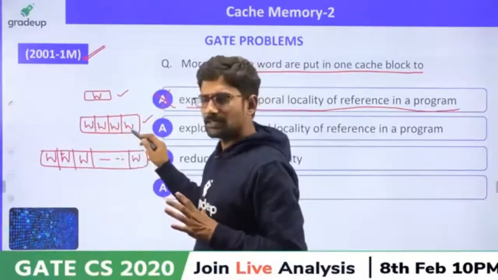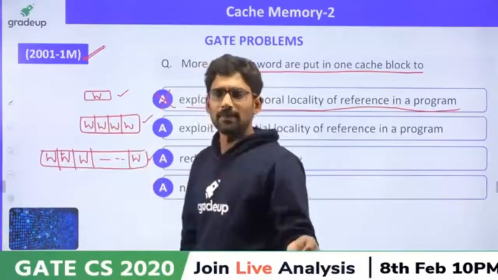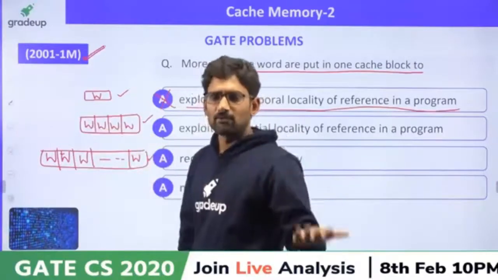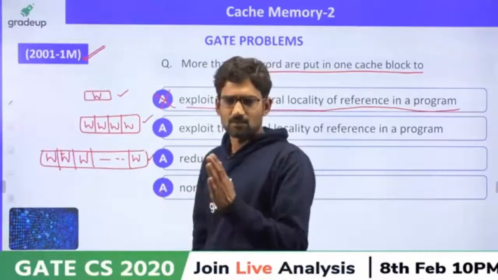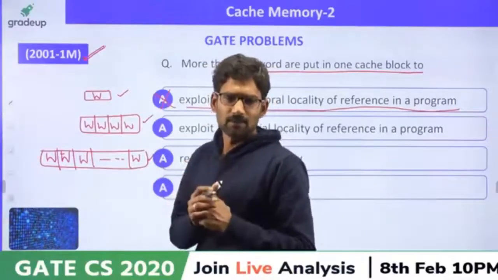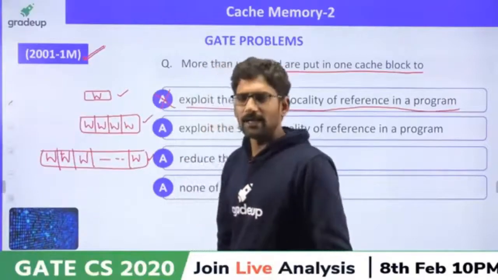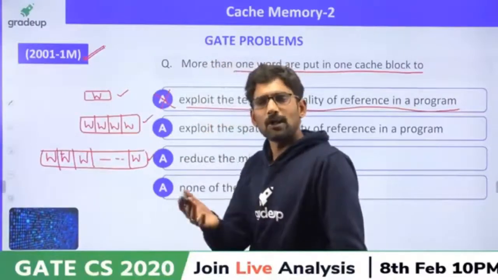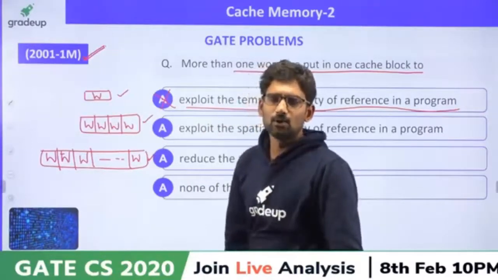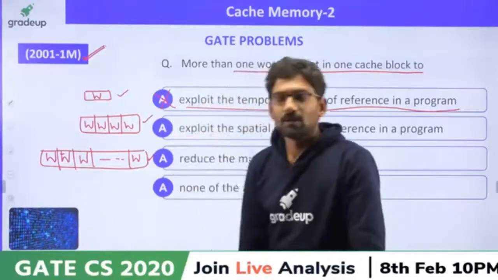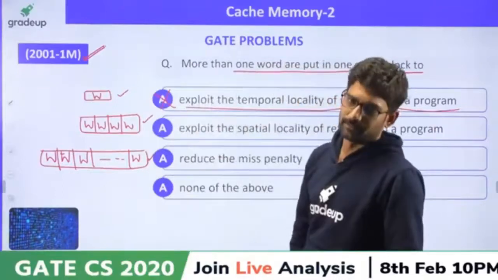If block size is 4, 4 words will be copied. 8 words will be copied, and so on. This is what spatial locality is. So spatial locality tells you to copy the whole block. Temporal locality tells you to copy only that word.